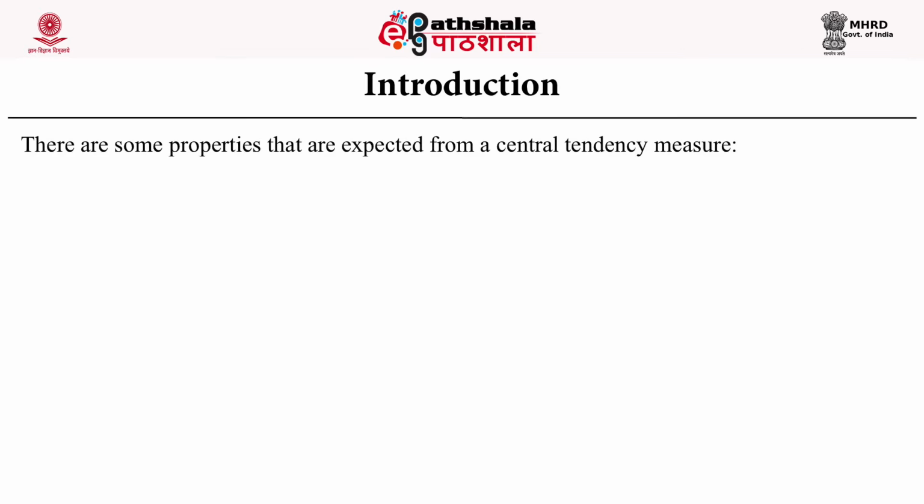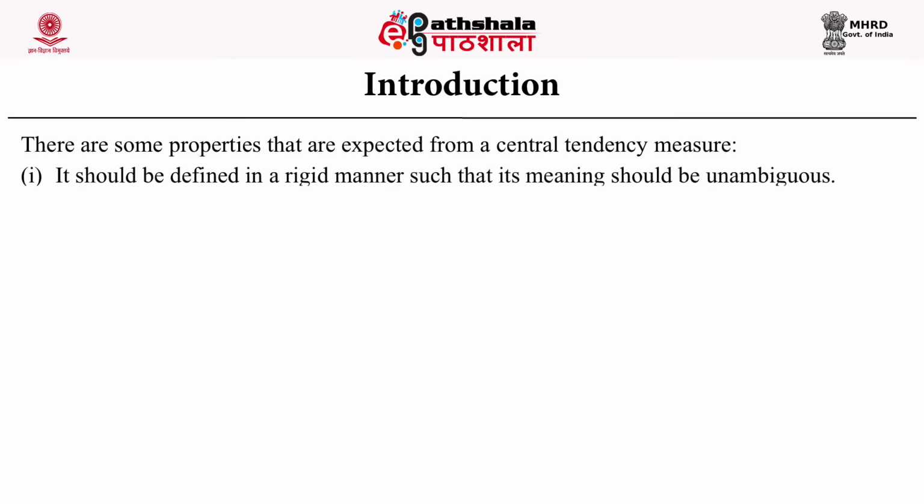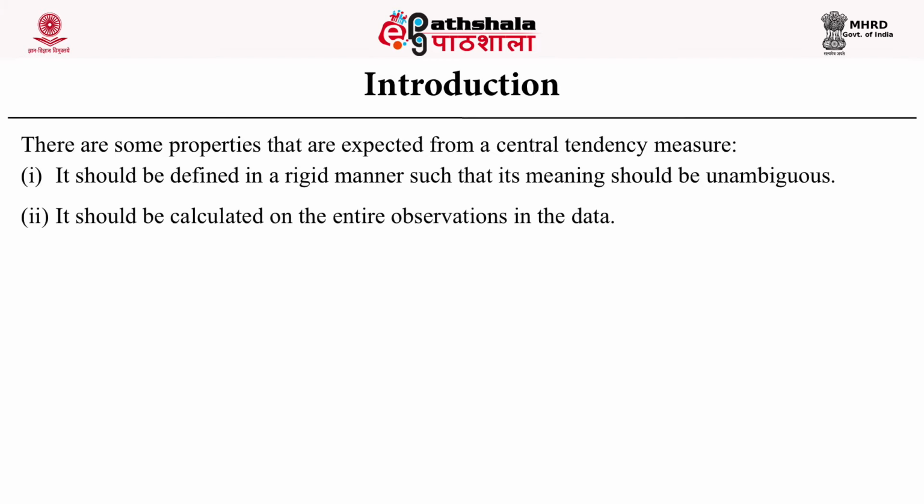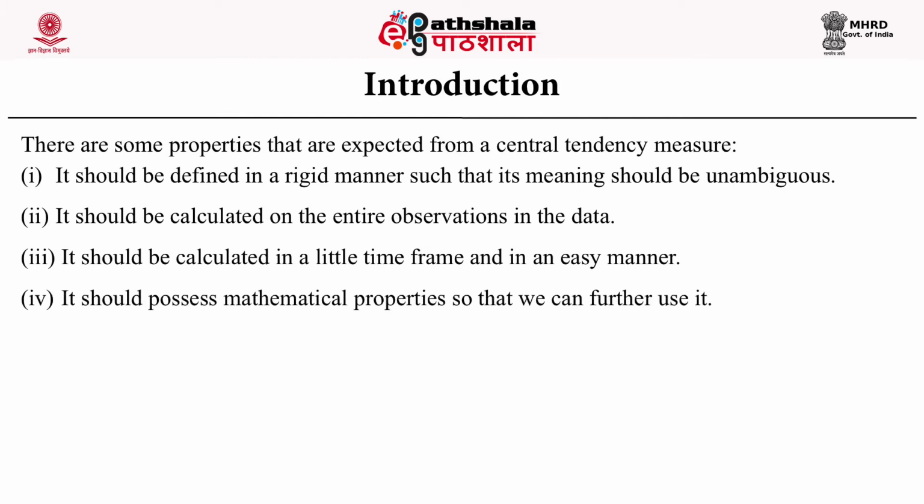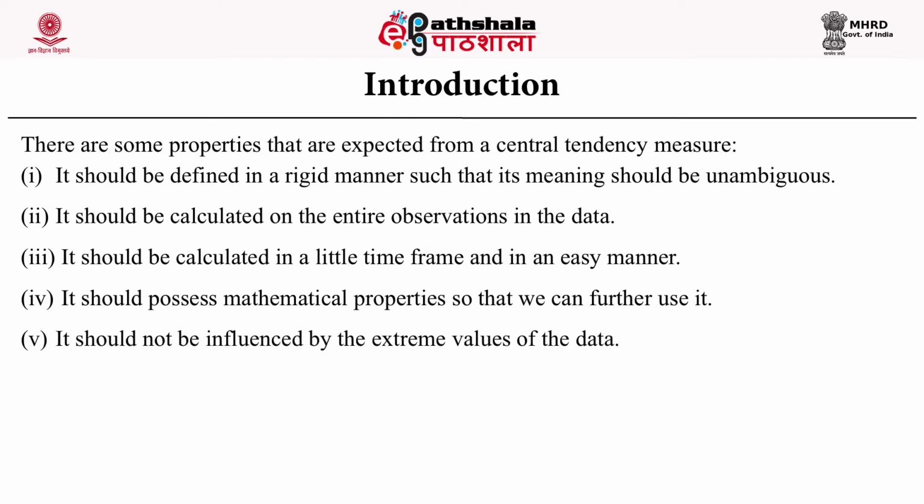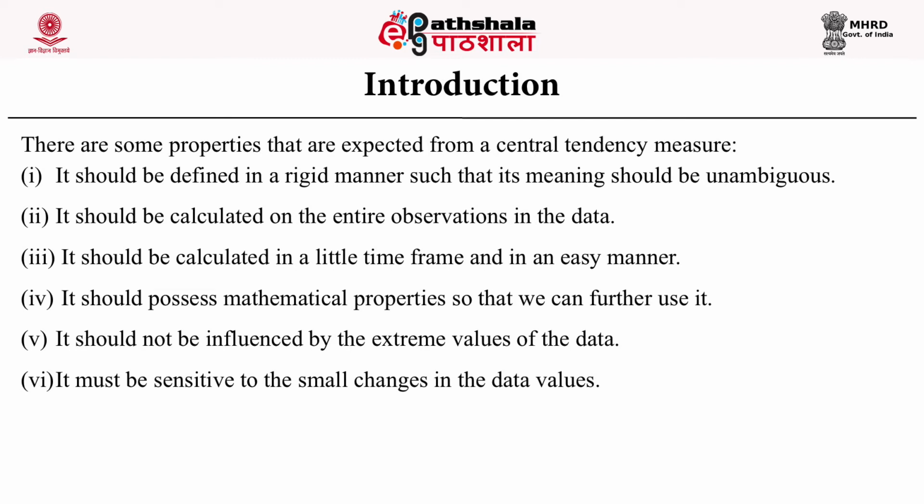There are some properties that are expected from the central tendency measure. It should be defined in a rigid manner such that its meaning is unambiguous. It should be calculated on the entire observation in the data. It should be calculated in a little time and in an easy manner. It should possess mathematical properties so that we can further use it. It should not be influenced by the extreme values of the data. It must be sensitive to small changes in the data values.